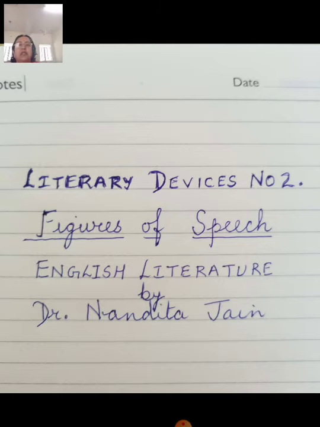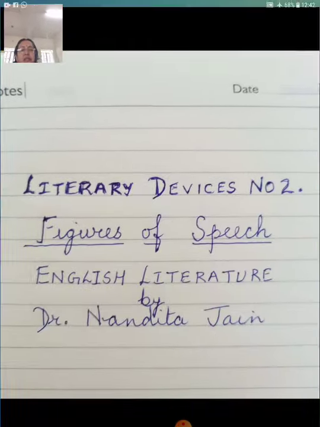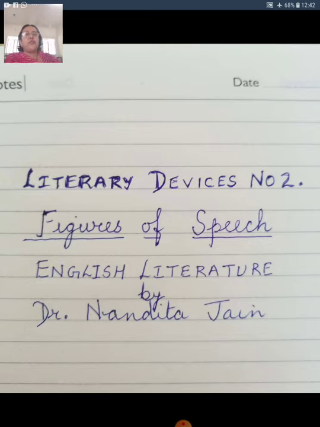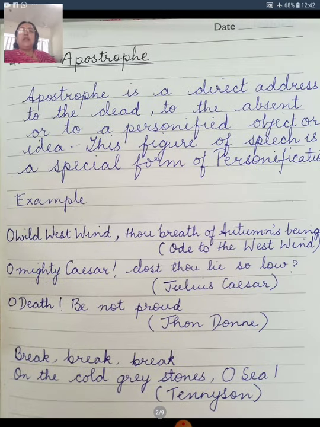I will be starting with the literary devices and the figures of speech. We had already done simile, metaphor, personification, and now we will be doing apostrophe, transferred epithet, onomatopoeia, alliteration, and repetition. So let me start with apostrophe.